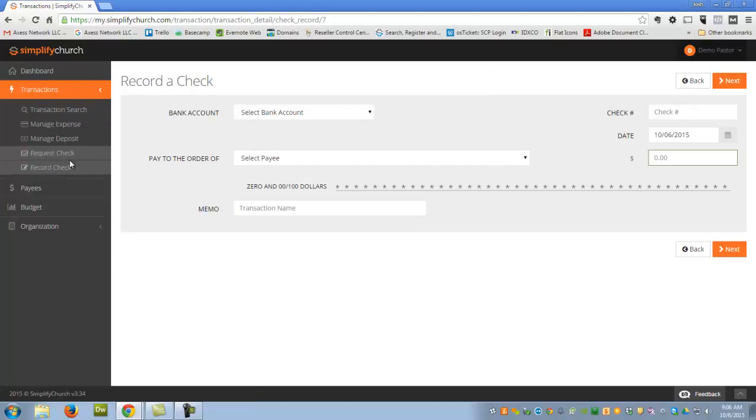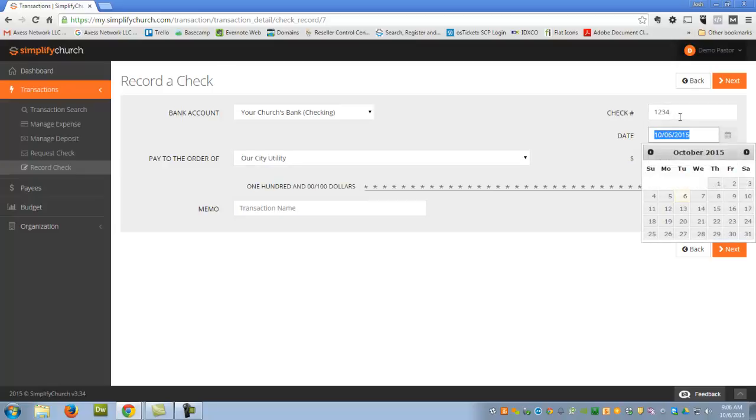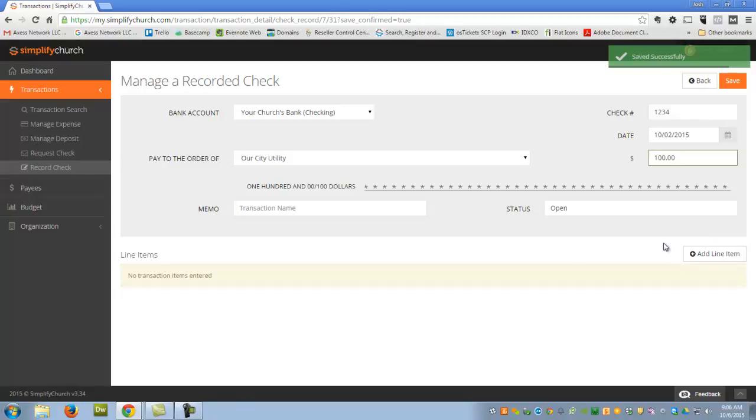The other additional thing is if you all wrote a check yourselves. The only difference here is we'll choose the bank account. Again, we can choose the payee. Let's just say you guys paid the water bill. It's $100 this month. But we wrote check number 1234. And we wrote it last week on Friday. So we put that there. Next.